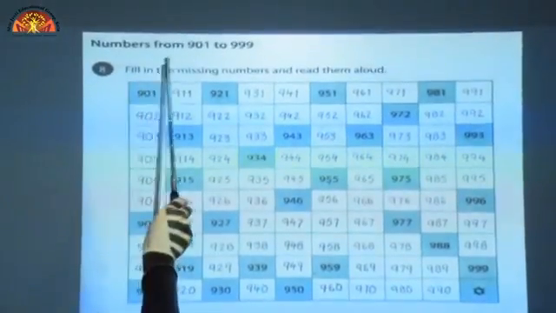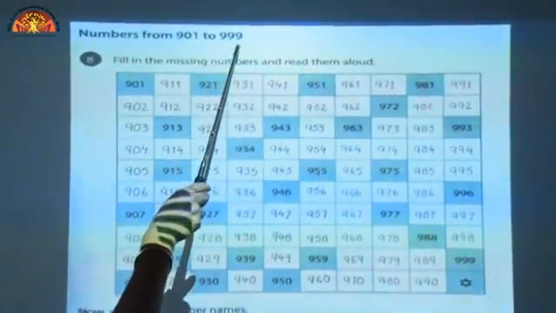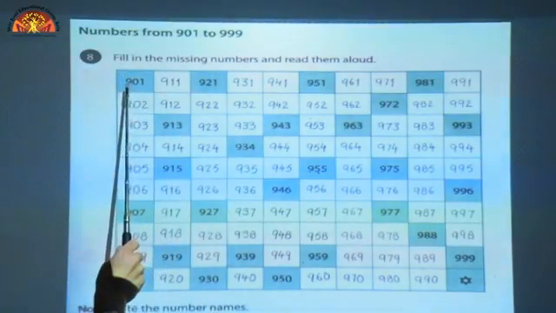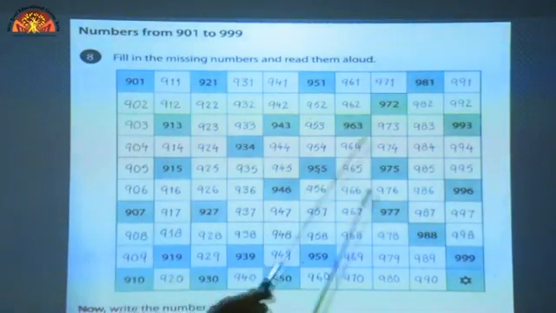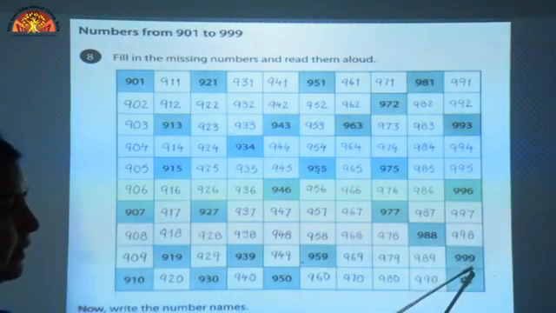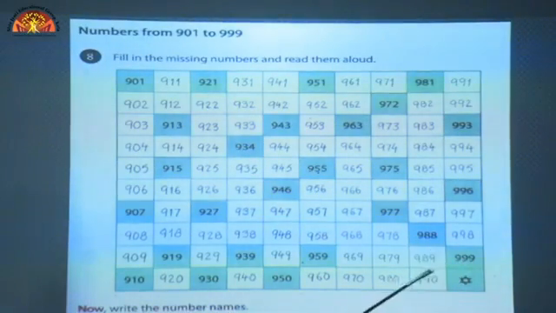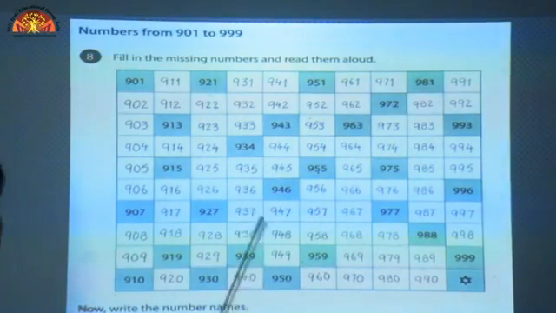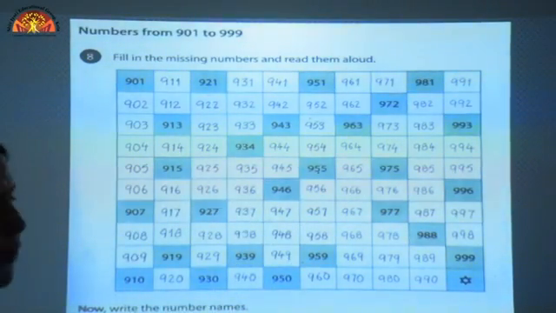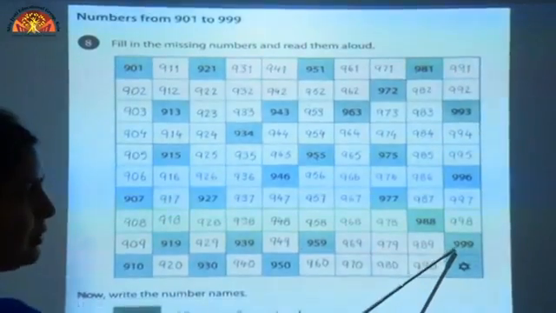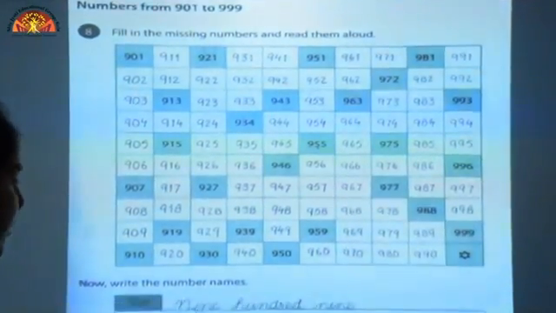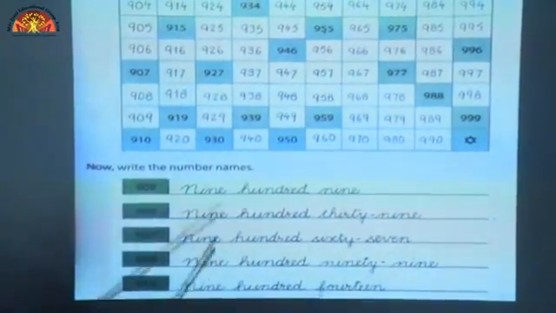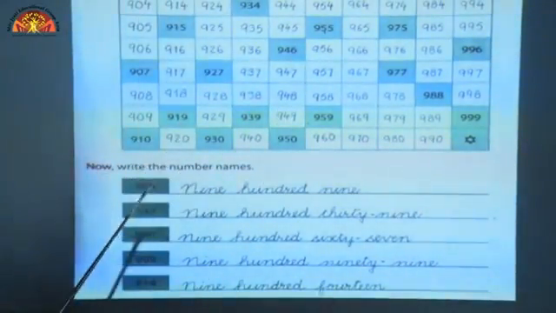Now numbers from 901 to 999. You have to start counting from 901 and you will end it on 999. After 999, what will come? That will be 1000. But we are learning only 3-digit numbers here, so we will end our counting on 999 and we will write the number names of the given numbers which are related to these numbers.